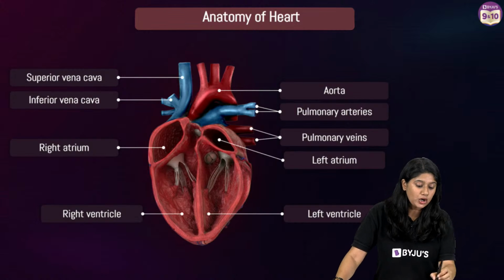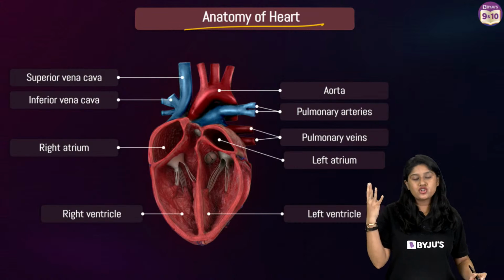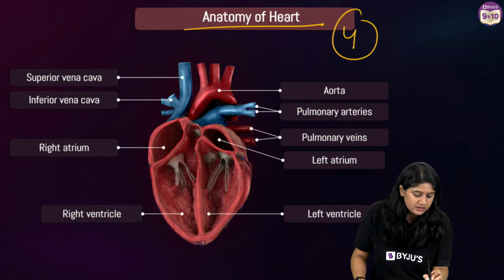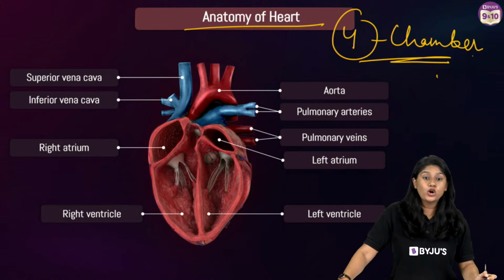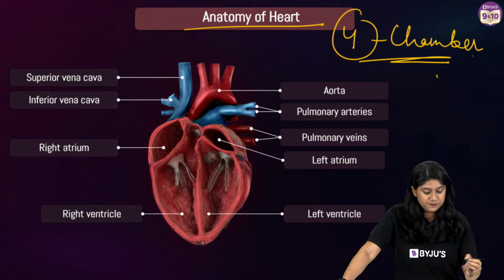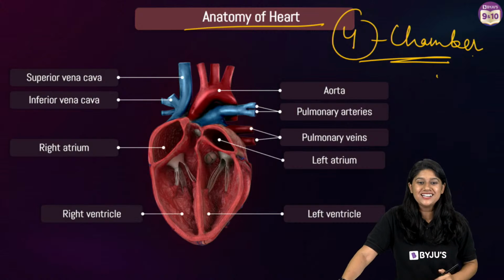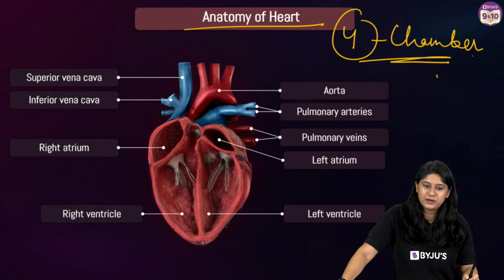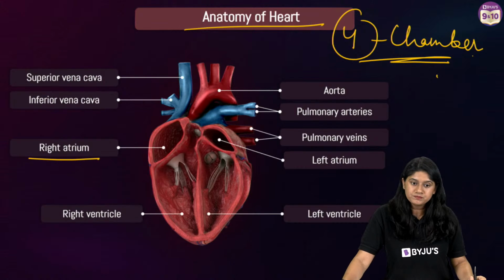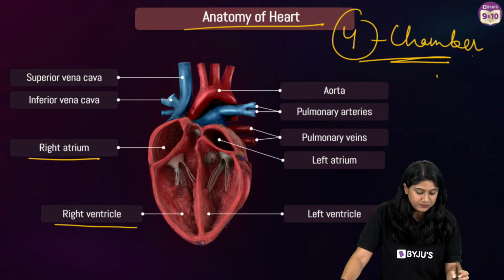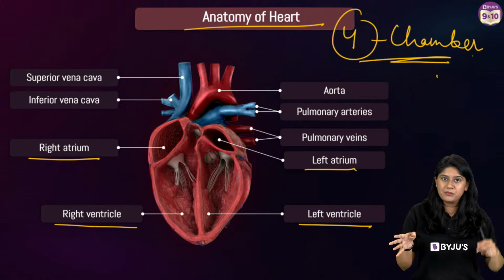So when we talk about the anatomy of our heart, we know that our heart has 4 chambers. I'm just writing these things so that you will remember. Let's quickly call out the names of the chambers of the heart. Okay, so we have right atrium, right ventricle, left atrium and left ventricle. These are the 4 chambers of the heart.